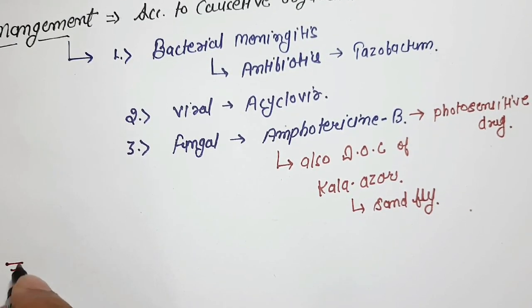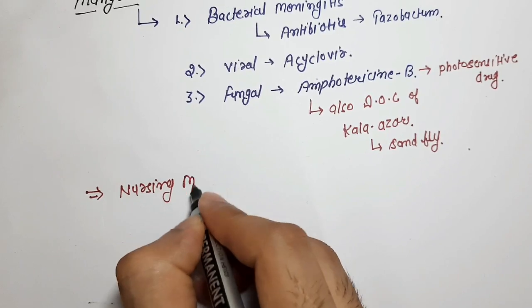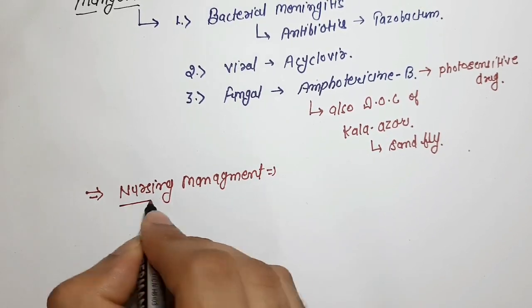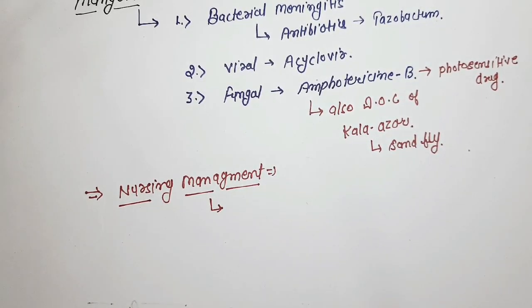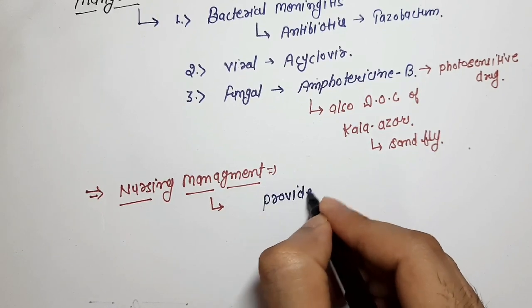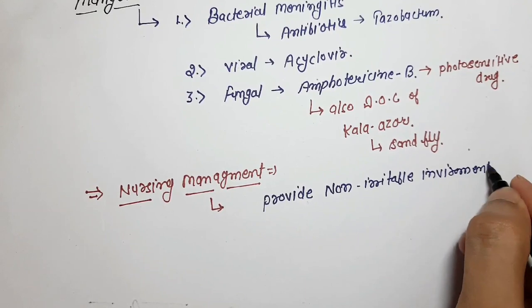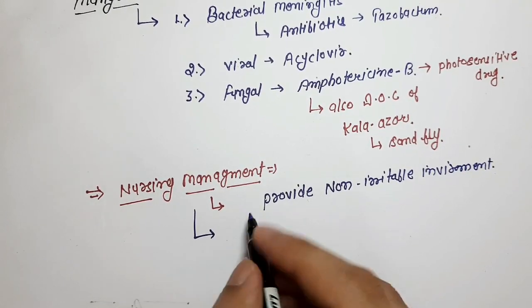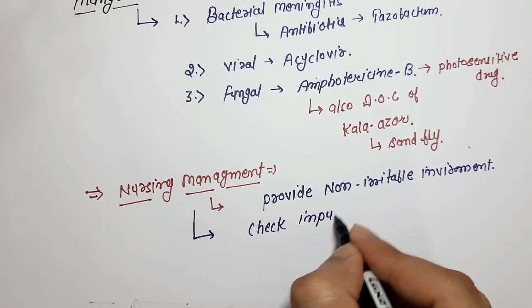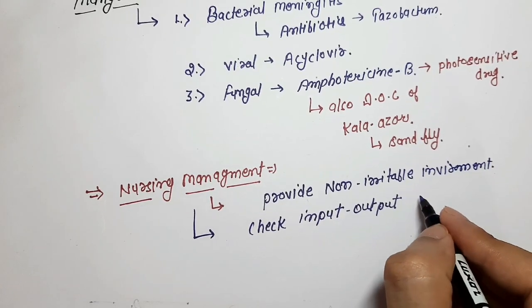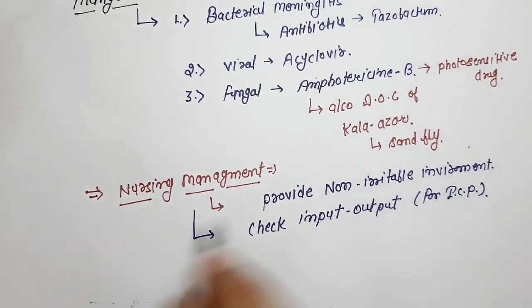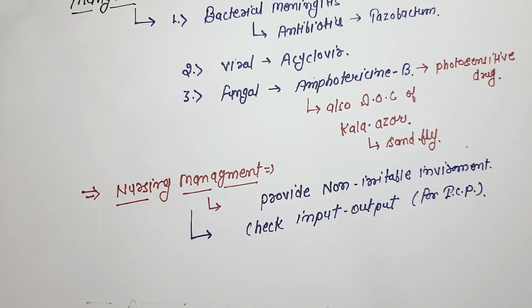Now we are going to look at nursing management of meningitis. We will provide the patient a non-irritable environment. Non-irritable environment is the priority nursing management of a patient suffering from meningitis. Number 2 is to check the input and output chart, to maintain intracranial pressure.